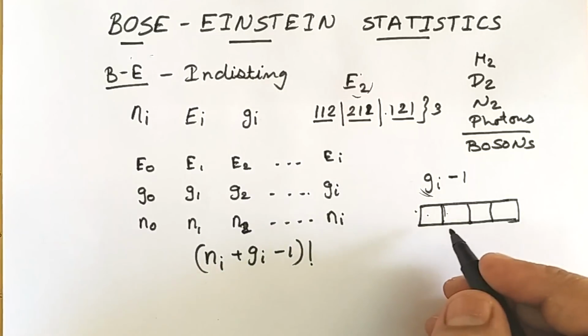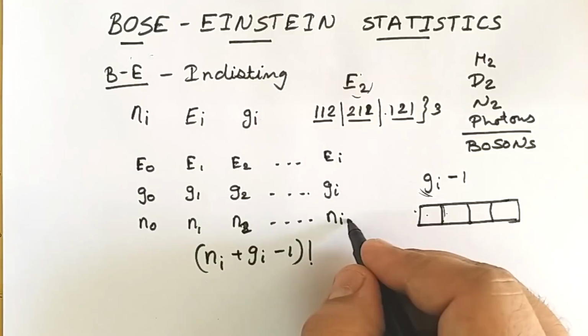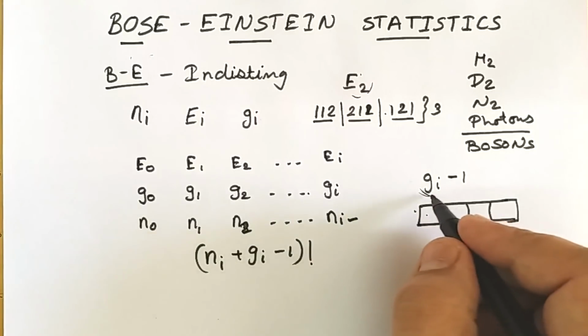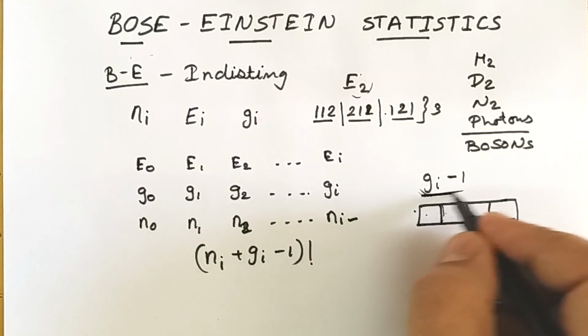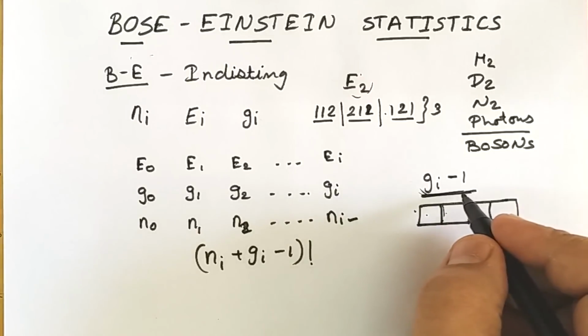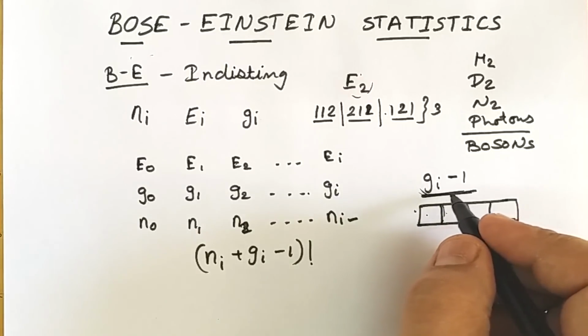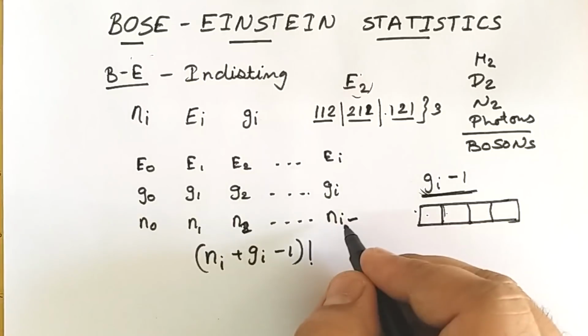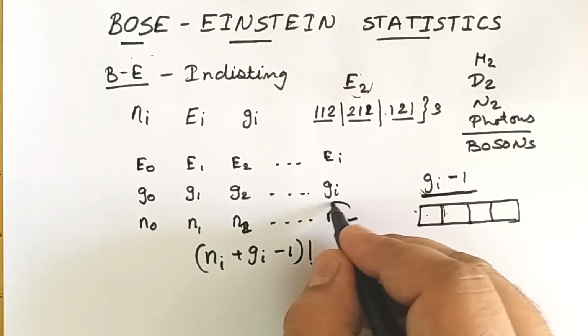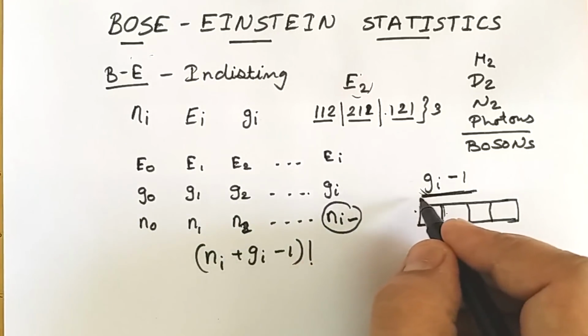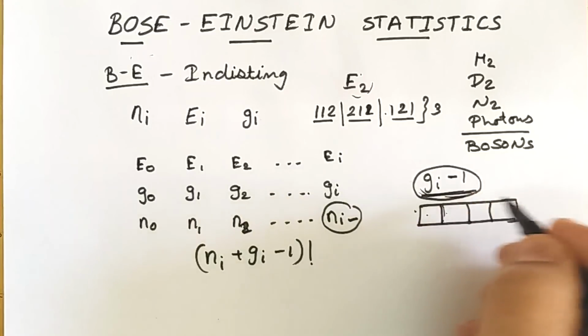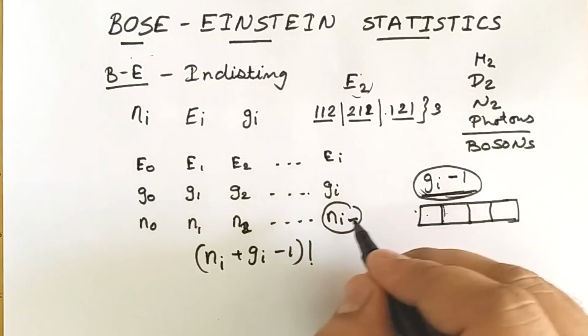Also, we know that there are Ni particles, and they have to be distributed between Gi minus 1 partitions, and the particles are indistinguishable. So there will be permutations of the particles and the states amongst themselves.